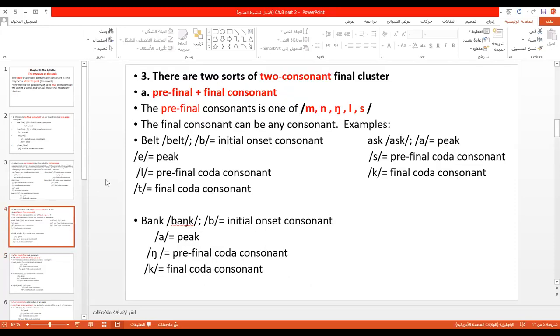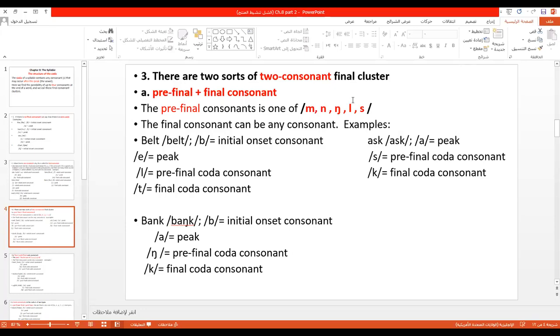So how do I discriminate? What's the meaning of discriminate? How do I distinguish? I mean, when do I say this is pre-final and the following is final, and when do I say this is final and the following consonant I call it post-final? Look, the pre-final consonants are one of these English ones.